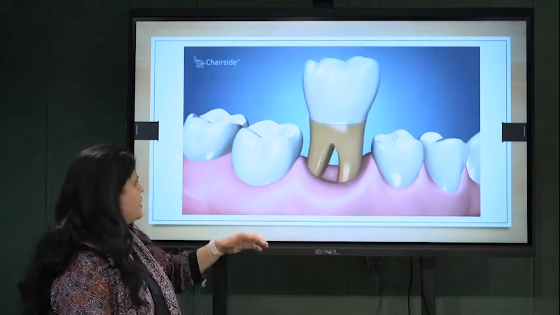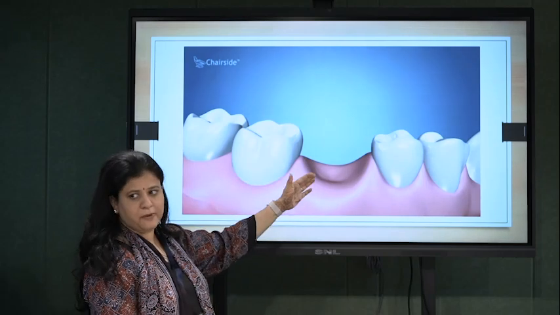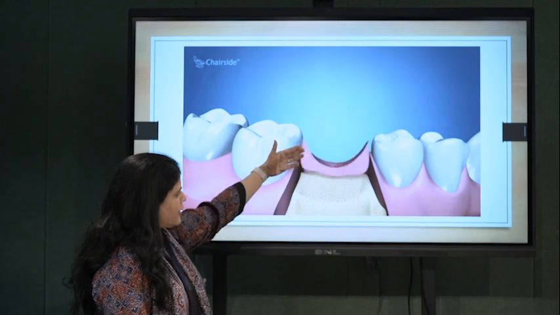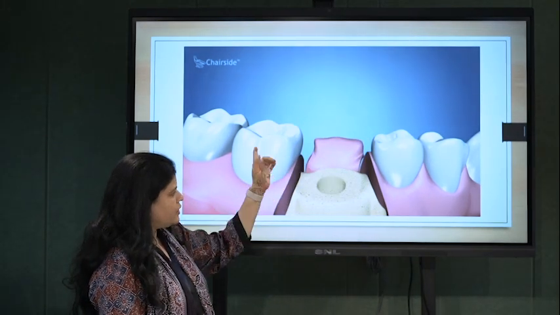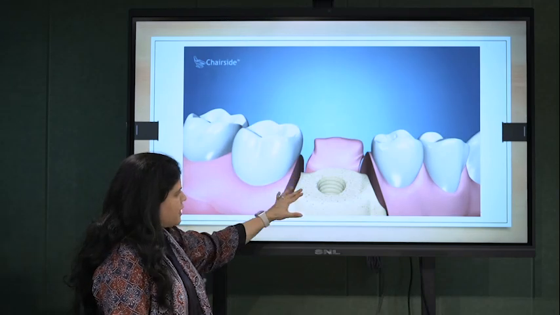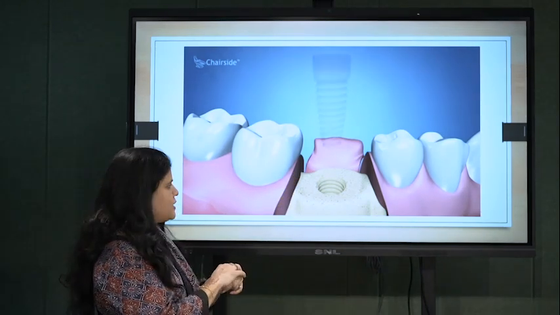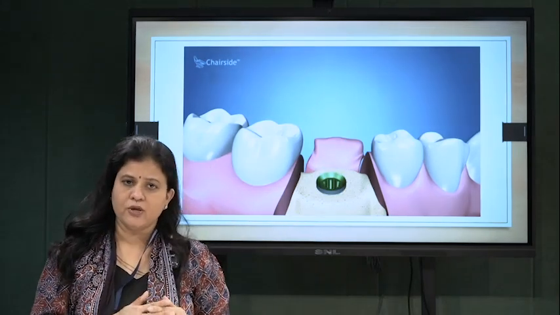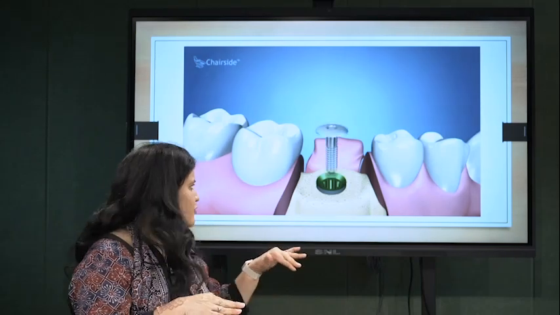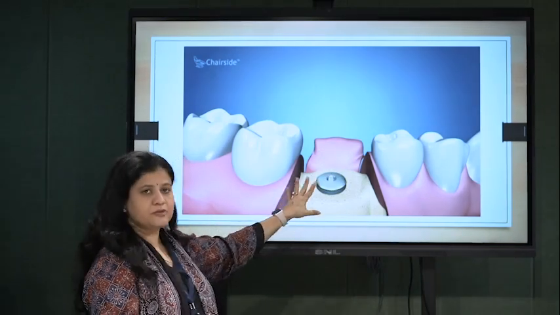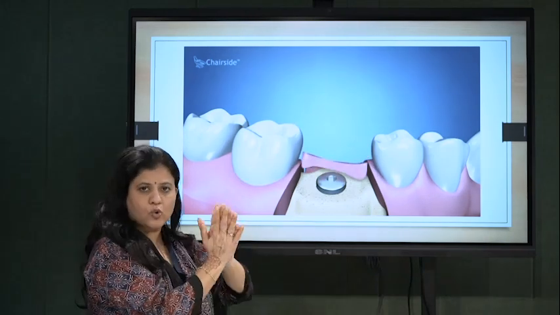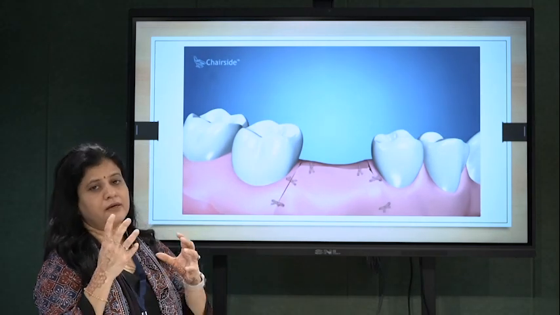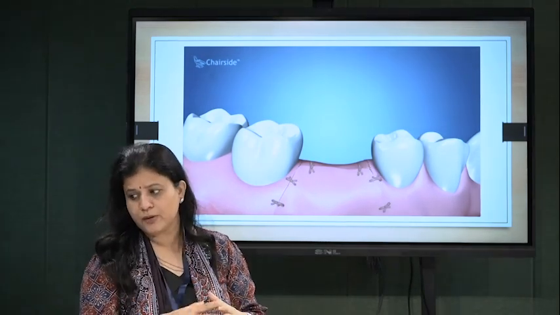And this is the two-stage approach, where once the implant placement is done, this is the flap. With a trapezoidal flap, the flap is deflected. After that, with the use of a drill, the implant is placed. Once the implant is placed, it is closed, and then the secondary surgery is done, with time given for osseointegration. Once the first stage is done, the flap is closed. The time for osseointegration is around 2 to 3 months.